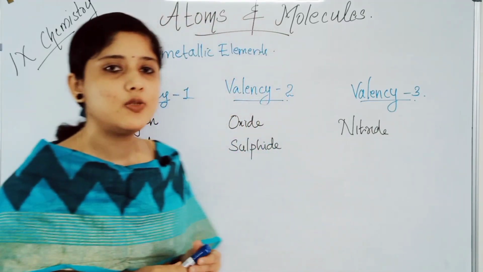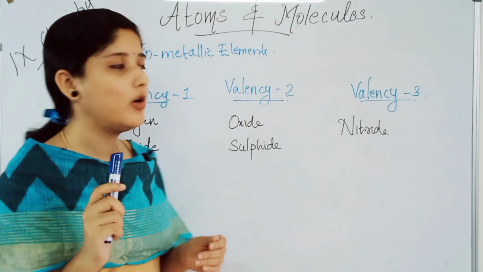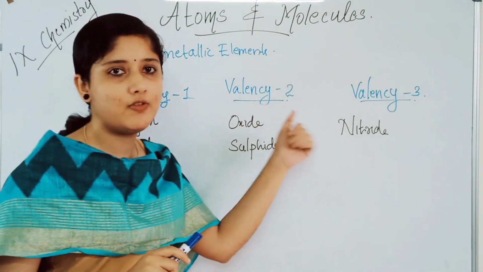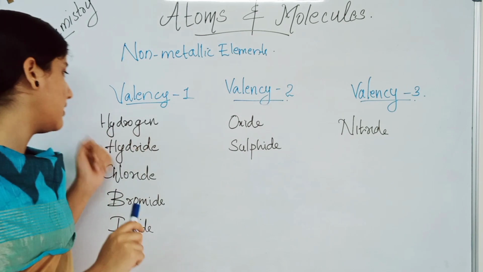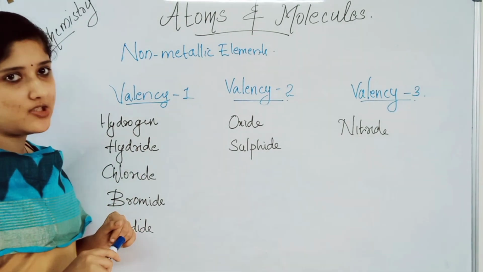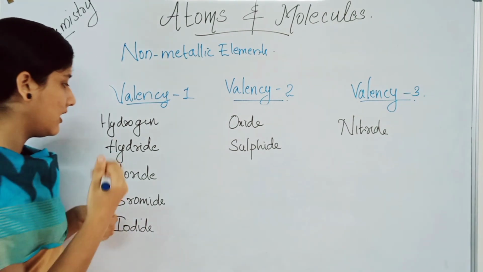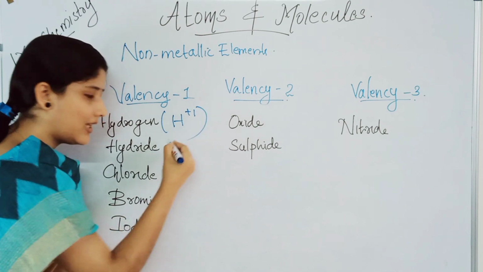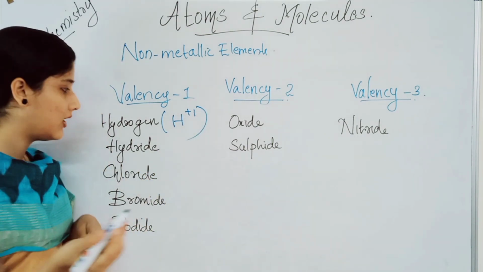Next on to elements that are non-metallic. Non-metallic elements showing valency 1, valency 2 and valency 3. We will study some of the examples. Look here, hydrogen. What is the symbol? H, isn't it? Hydrogen will be H plus 1, or H plus we will denote.